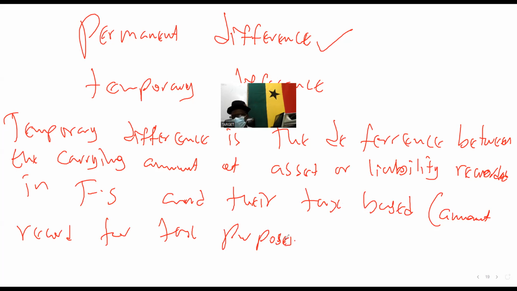So for tax purposes, what should be the value? If it's not the same as how the accountant values it, forget it. It will always create deferred tax. And they will always be different because the accountants use IFRS, the taxman uses local tax law. So there will be differences in valuing assets and liabilities.